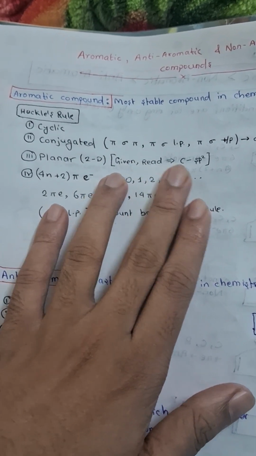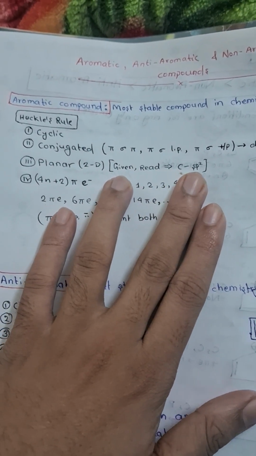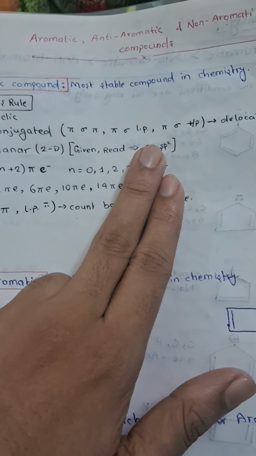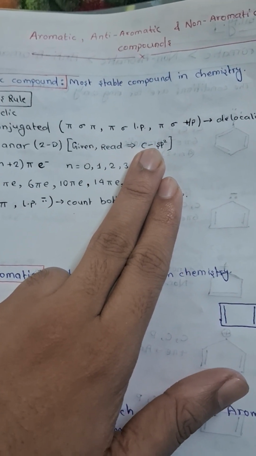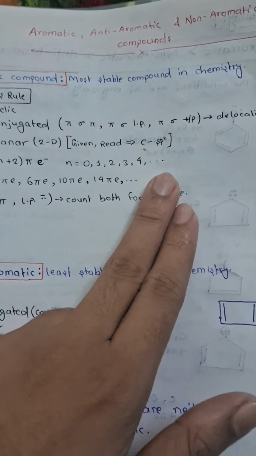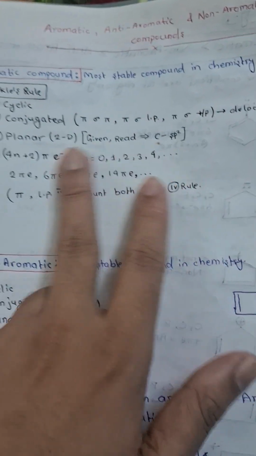So read the compounds. All the carbon atoms in the ring should be sp2 hybridized to be planar.